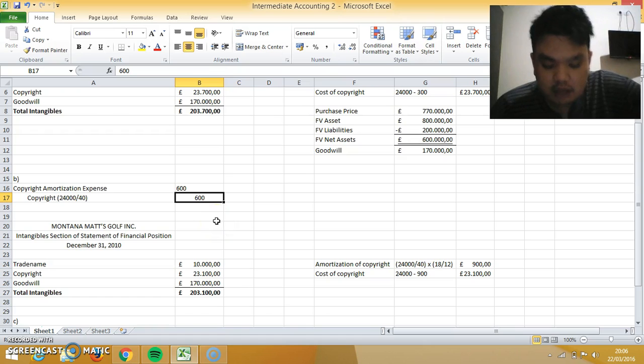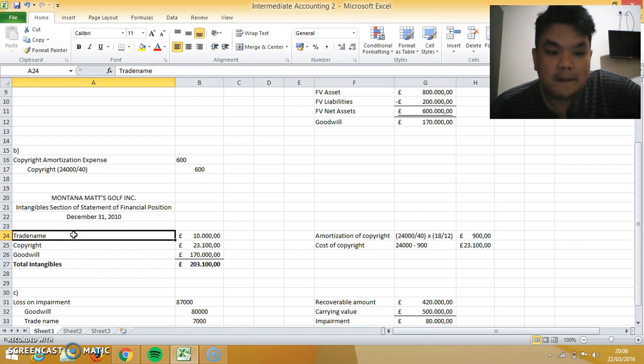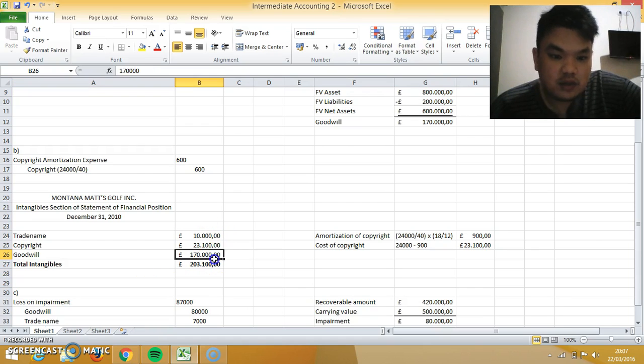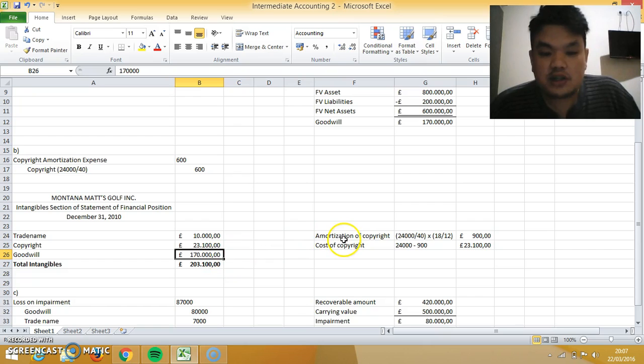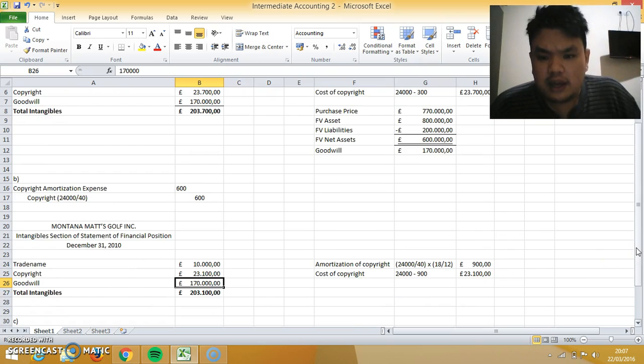Next is the statement of financial position. It's pretty much the same as before. It has a trade name of 10,000 and goodwill of 170,000, and the only difference is the copyright, because in the copyright amortization expense, we do not multiply by 6 months but by 18 months.